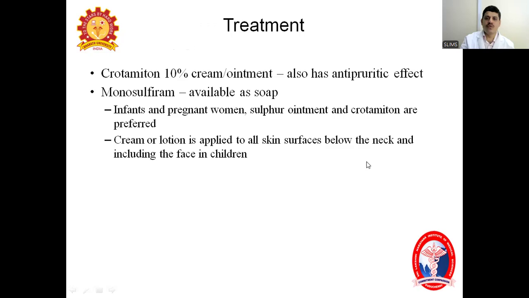10% crotamiton cream, most commonly it's used in the kids. Very safely it can be used in infants and pregnant women. It also acts as an antipruritic agent. Other is monosulfiram, and it's also available as a soap. Usually, it's given for infants, pregnant women. Cream or lotion is applied all over the skin below the neck and including the face in case of children. Always remember, in infants and children, as the lesions are present on the scalp, face, palms, and soles, you have to apply and cover all these areas. You have to advise the mother to apply carefully.